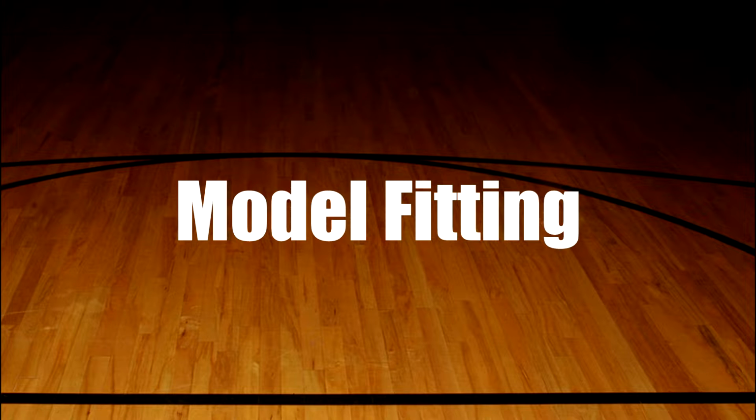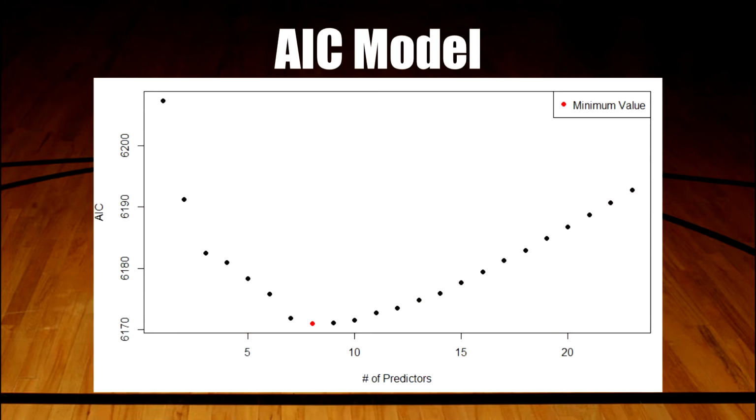For our models, we decided to predict the margin of victory for Team A, the higher ranked team, instead of the probability of Team A winning, because we felt like there was a difference between a 3-point win and a 20-point win. Using every single tournament game from 2000 to 2021, we ended up fitting 5 different models. For the first model, we minimized Akaike's information criterion, also known as just AIC, which is a popular method for model selection. In general, the model with the smallest AIC score is considered to be the quote-unquote best model.